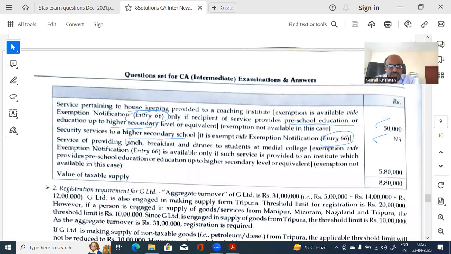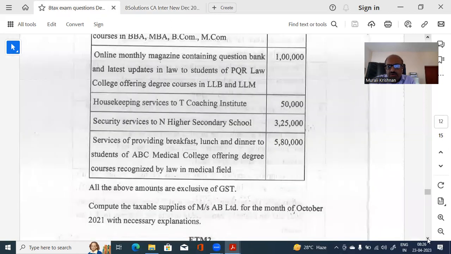Services providing lunch, breakfast, dinner to medical college. Exemption entry number 66 is available only if such service is provided to an institute which provides preschool education and education up to higher secondary or equivalent. Exemption not available because it is for medical college. So therefore, it will not be available. So total taxable value is so much. Finished. Problem over. So simple. See, 6 marks, you can get it. That's why you need this thing itself, you will get a lot.